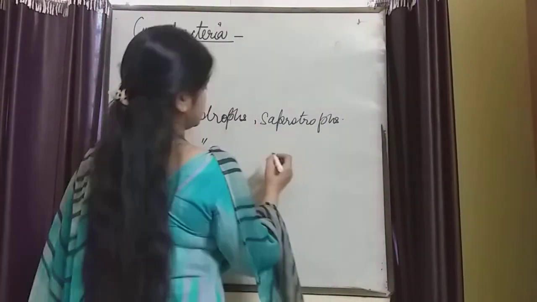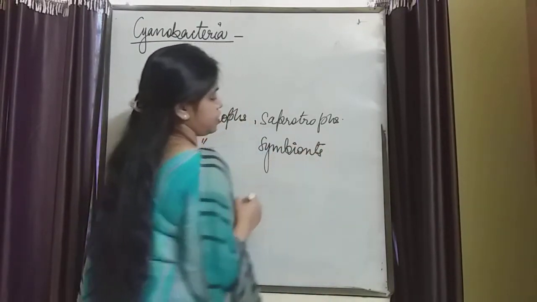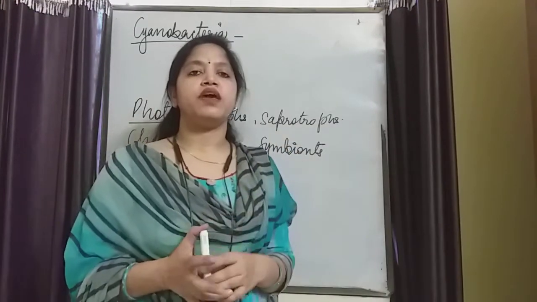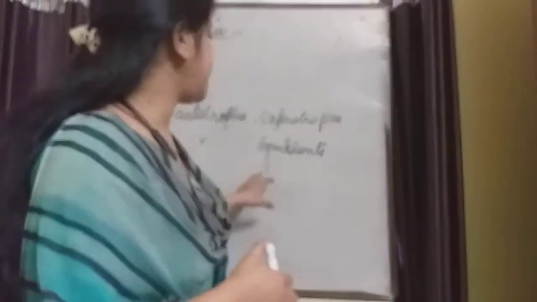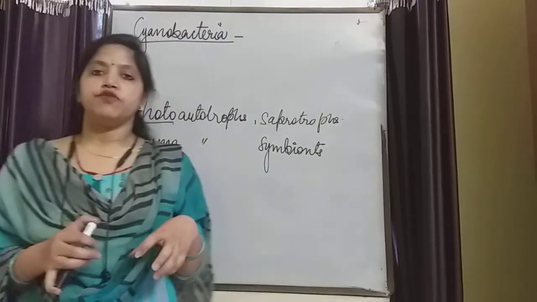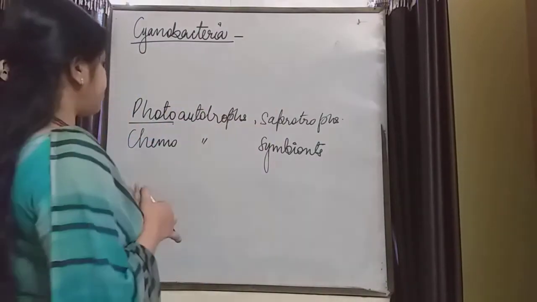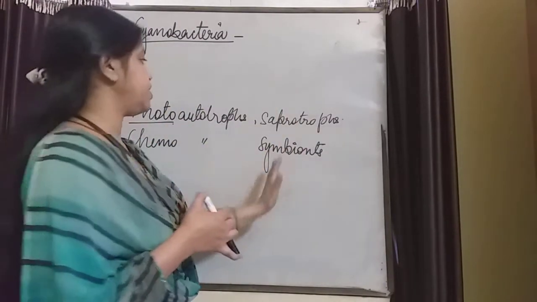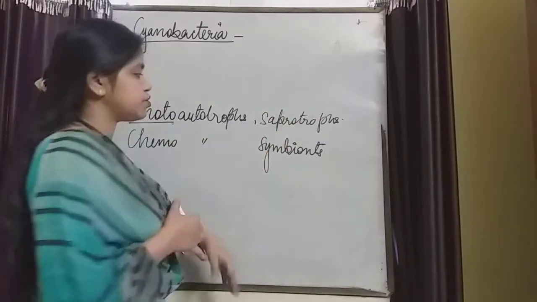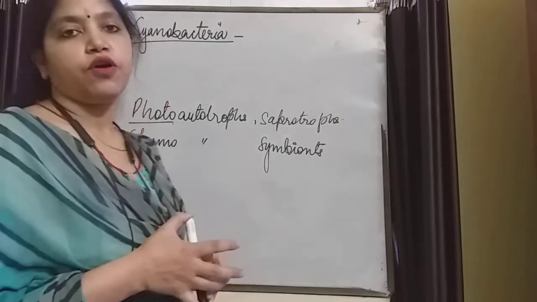Next one is symbionts. Symbiotic association. They show the symbiotic association in the root nodules of some leguminous plants. For example, Rhizobium bacteria survive in the root nodules of leguminous plants for the fixation of nitrogen. Clear? So these are the various types of bacteria, and they do their nutrition by means of photoautotrophic, saprotrophic, chemoautotrophic and symbiotic modes of nutrition.